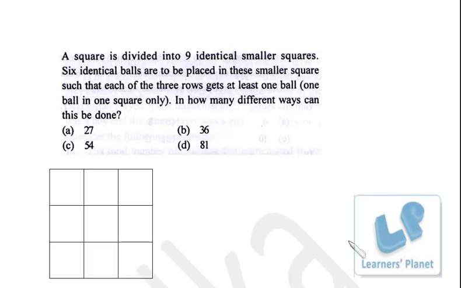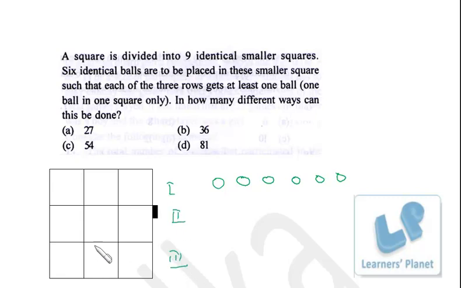Now listen to me carefully. Here suppose this is a square and it is having 9 identical small squares: 1, 2, 3, 4, 5, 6, 7, 8, 9. Now we have 6 balls. All these 6 balls are really identical, so it really doesn't matter which ball gets which place. Ultimately the place is important. Now each and every row should get at least 1 ball, right? This is first row, second and third.